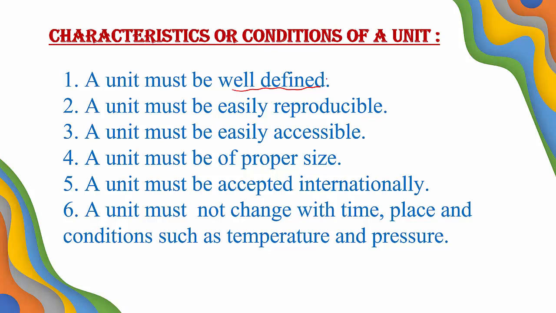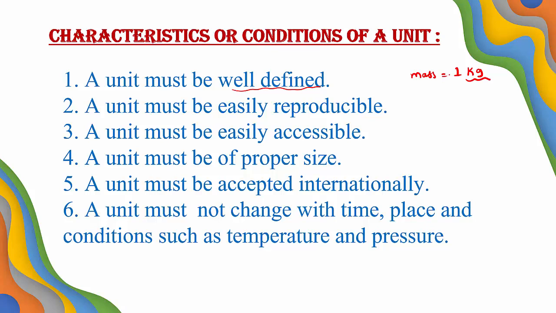For example, mass is expressed in terms of kg. Mass equal to, I can consider, 1 kg. So kilogram is well defined here. It has its own definition. A unit must be well defined. Then come to the second point.